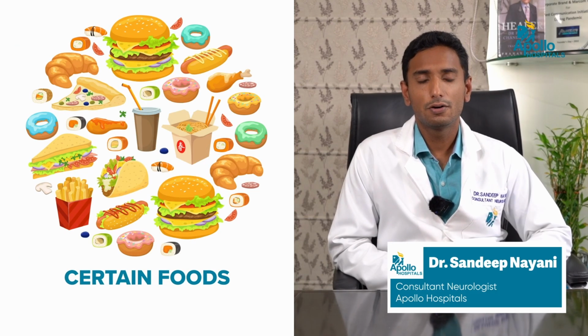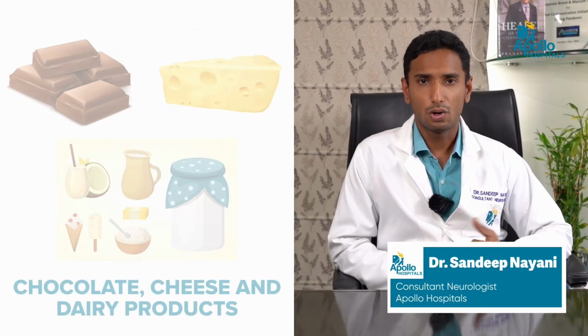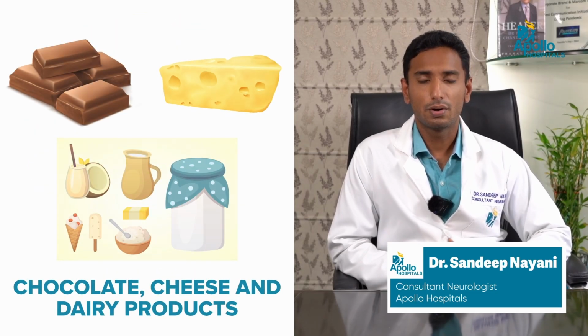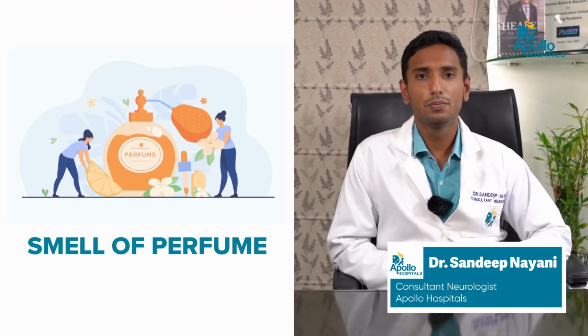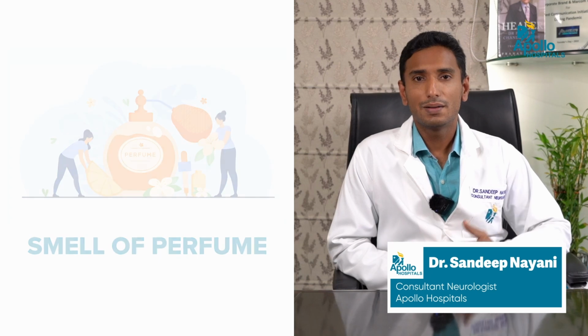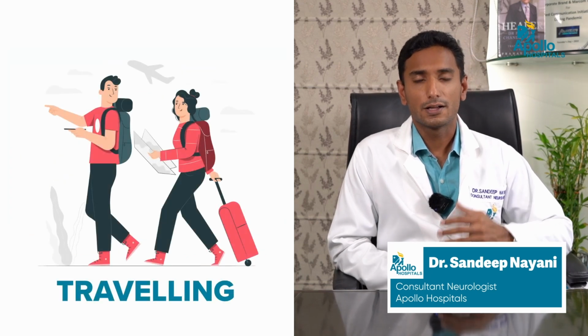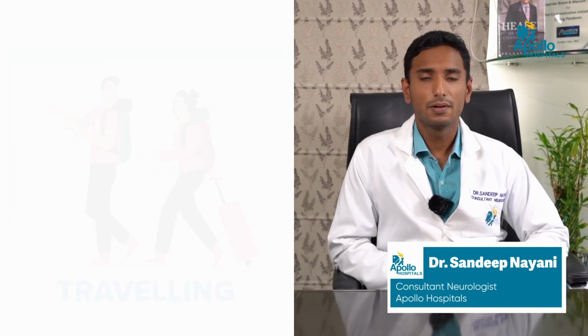The foods that can commonly trigger migraine are chocolates, cheese, dairy products, or sour foods, or fast food which contain MSG. So all these can trigger migraine. In addition to the foods, some other triggers that are well known are smell of perfumes, or sometimes traveling itself or exposure to hot sunlight itself can trigger migraine episodes.